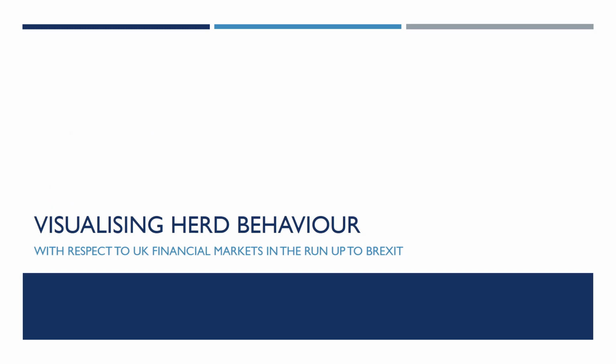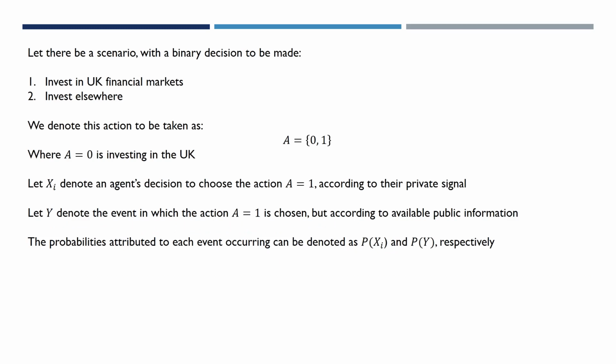So now we're going to visualise herd behaviour with respect to UK financial markets in the run-up to Brexit. In our scenario, we have an investor who has the decision to invest in the UK financial markets or invest elsewhere, but the prospect of Brexit has made them uncertain. Modelling this decision in a binary format, we set A equal to 1 when they invest elsewhere, and when A is 0, they will invest in the UK.